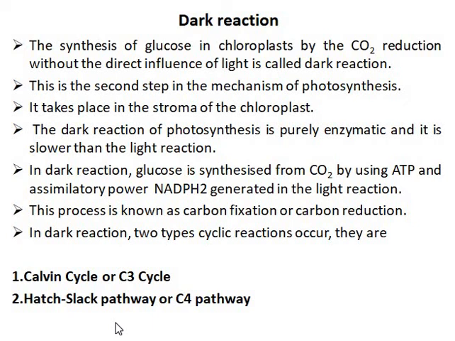The dark reaction of photosynthesis is purely enzymatic and it is slower than the light reaction. In dark reaction, glucose is synthesized from carbon dioxide by using ATP and assimilatory power NADPH2 generated in the light reaction. The process is known as carbon fixation or carbon reduction. In dark reaction, two types of cyclic reactions occur. They are the Calvin cycle or C3 cycle or C3 plants, then the Hatch-Slack pathway or C4 pathway or C4 plants.